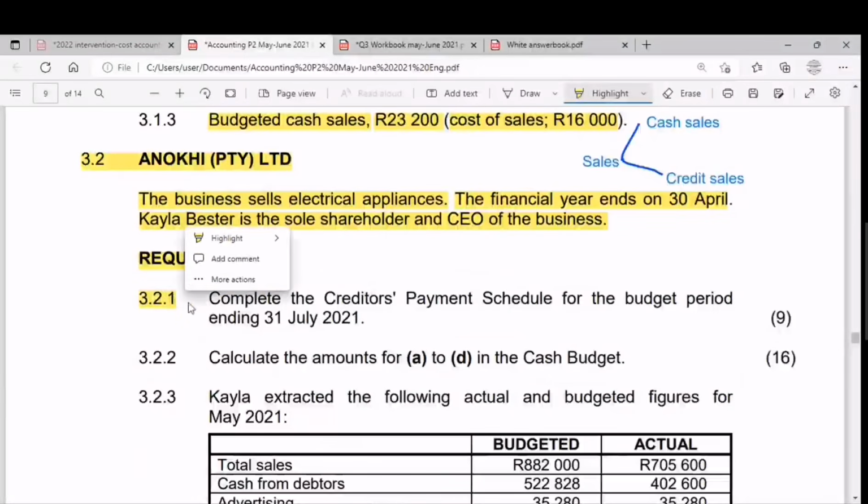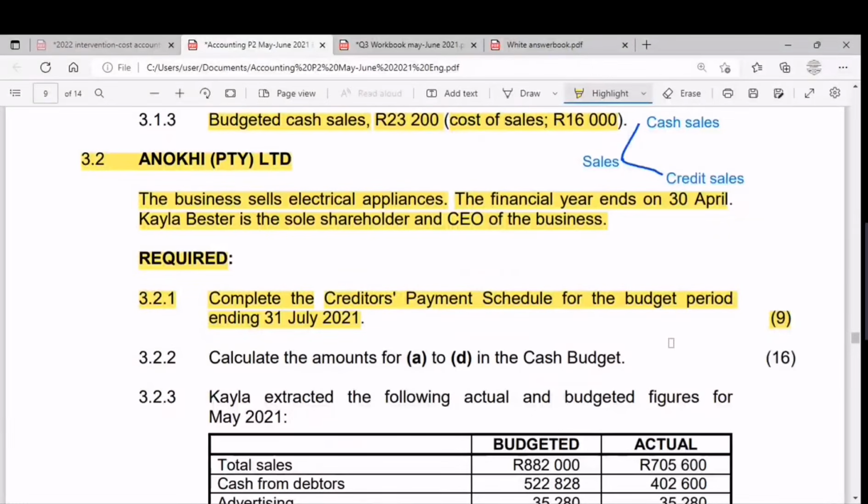So 3.2.1: Complete the creditors payment schedule for the budget period ending 31st July 2021. That is for 9 marks. So guys, you should be able to prepare the debtors collection schedule, and you should be able to prepare the creditors payment schedule.